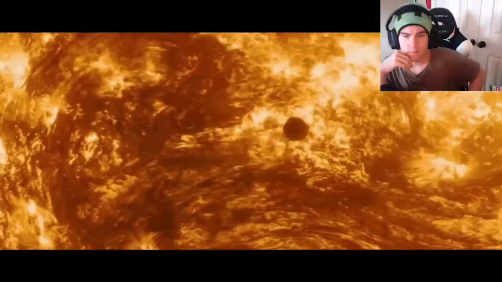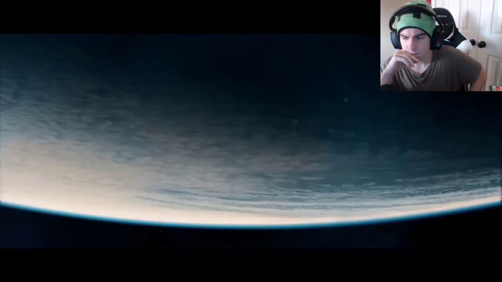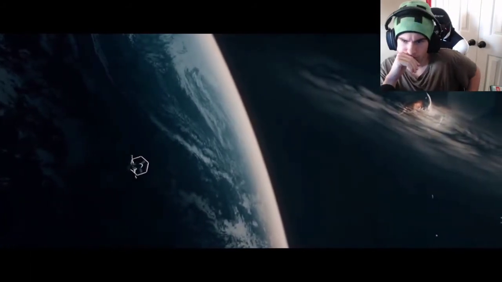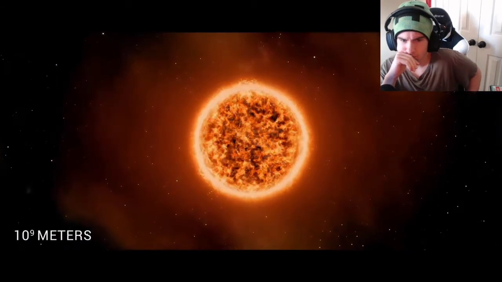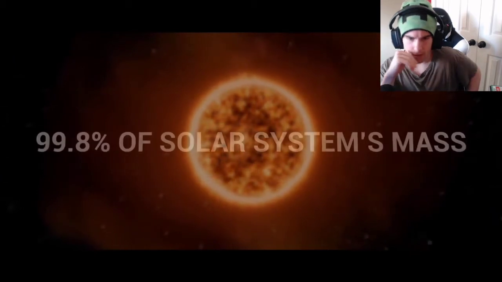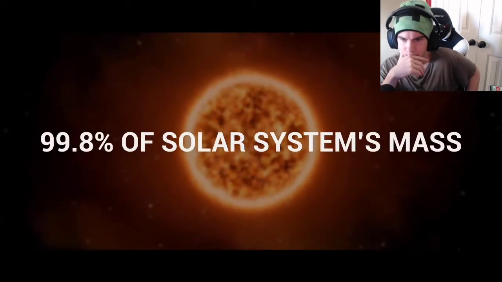It's also home to Proxima b, an exoplanet with features much like Earth. If there were to be a manned mission to any other star system's planets, Proxima b would probably be the first choice. With an order of magnitude of 9, the Sun clocks in at about 1.4 million kilometers wide. It accounts for more than 99.8% of the mass in our solar system.